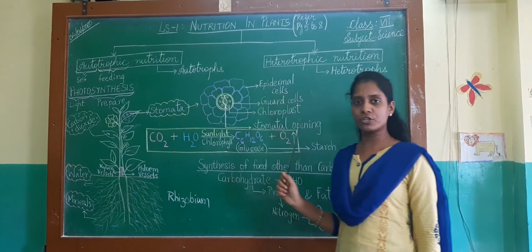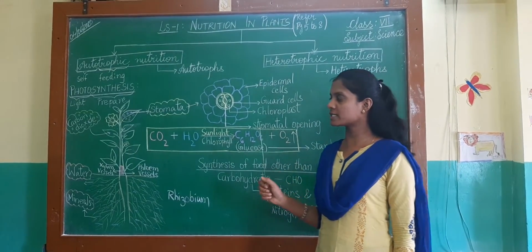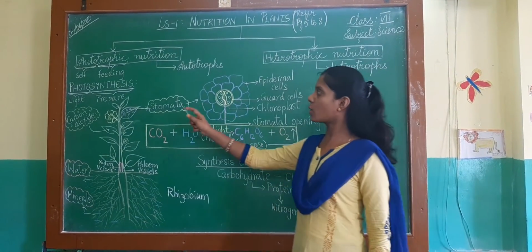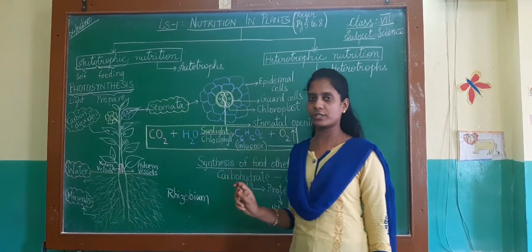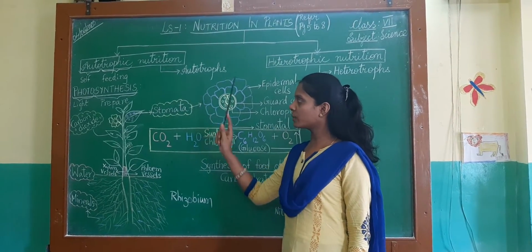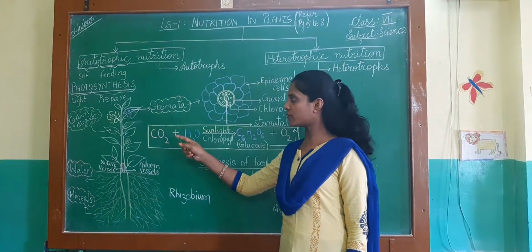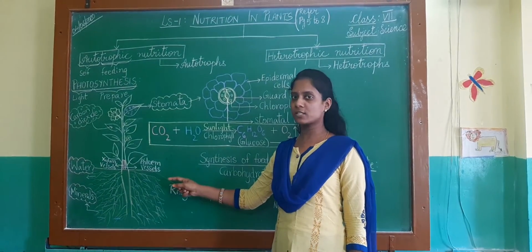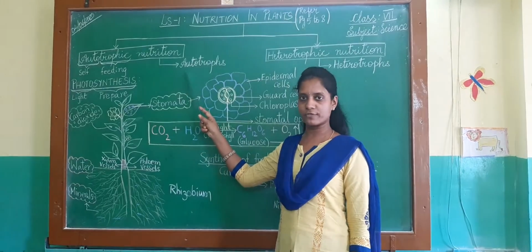The mode of nutrition in which an organism prepares its own food from simple substances is called autotrophic nutrition, and those organisms are called autotrophs. We can take a very good example of the green plants. They prepare their own food, isn't it? That is why they are called autotrophs.